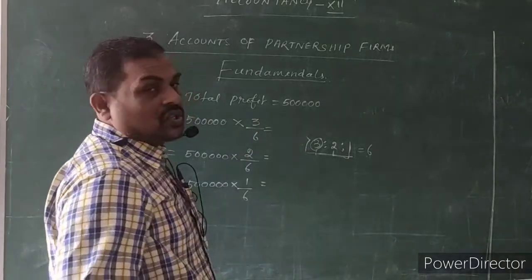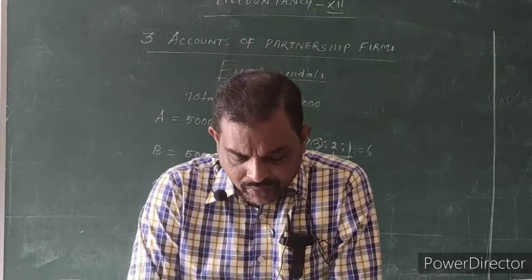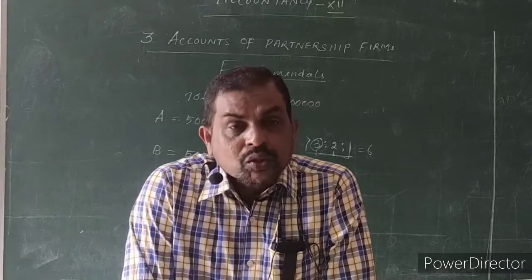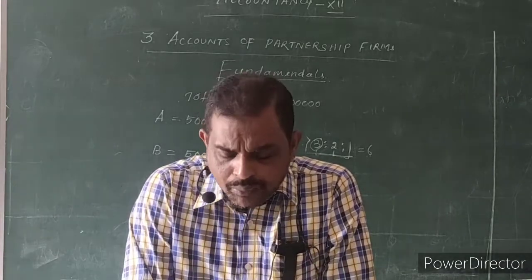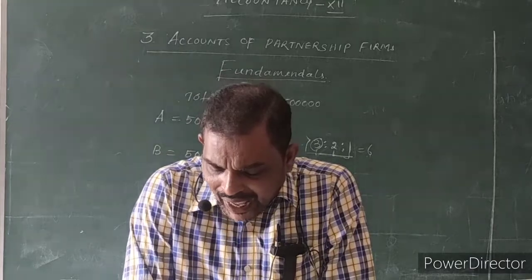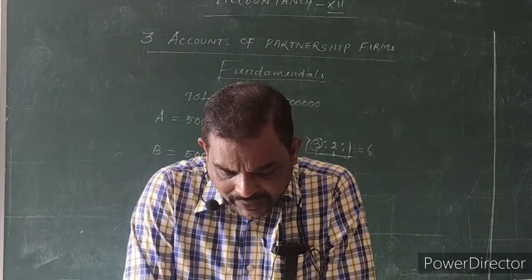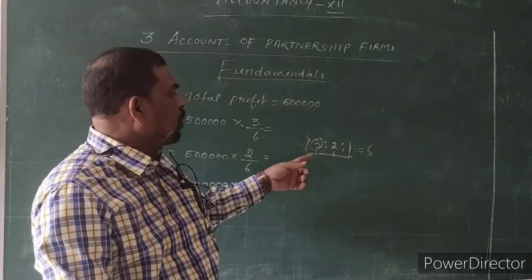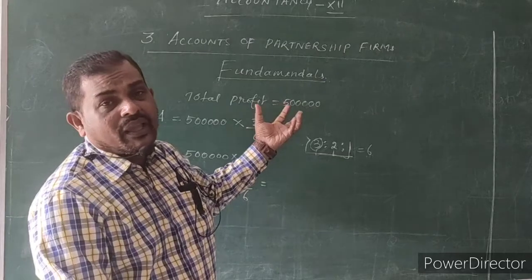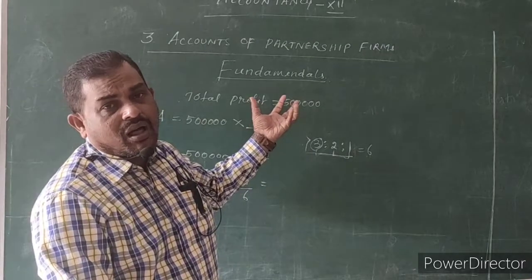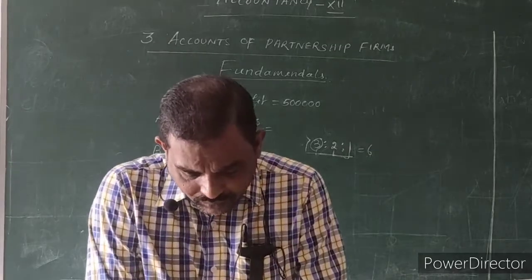So that thing only we have mentioned in the meaning of partnership firm. Partnership: when 2 or more persons join together to form a legal business to share the profit or loss arising therefrom in an agreed ratio. I told you, this is called agreed ratio. So they will calculate the profit sharing ratio or loss sharing ratio based on this agreed ratio.